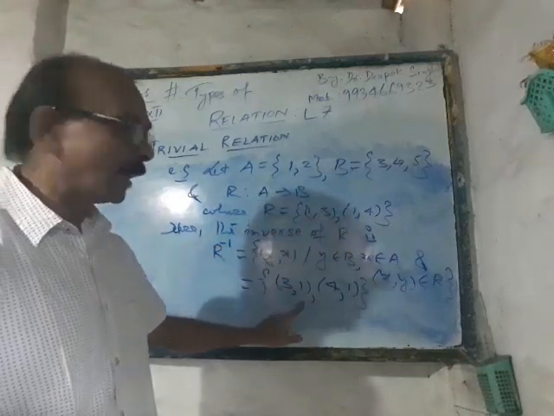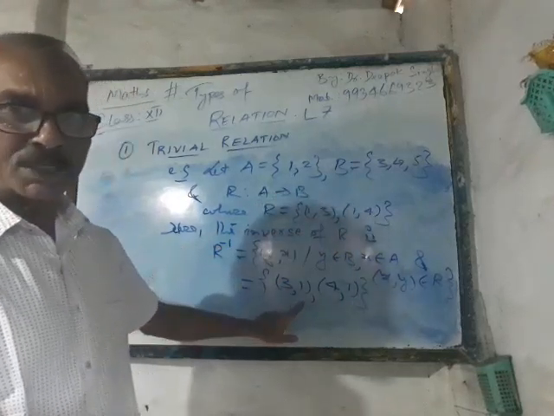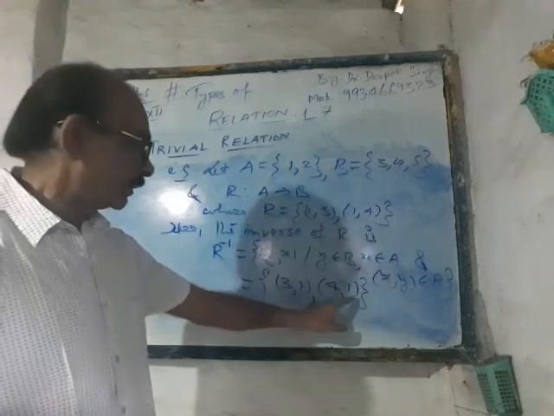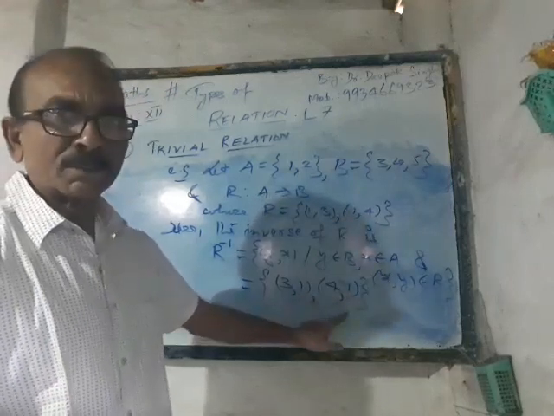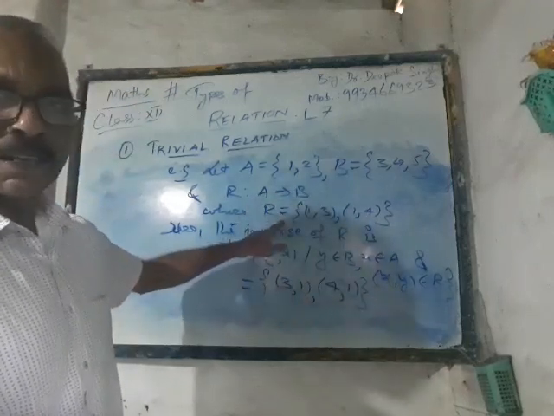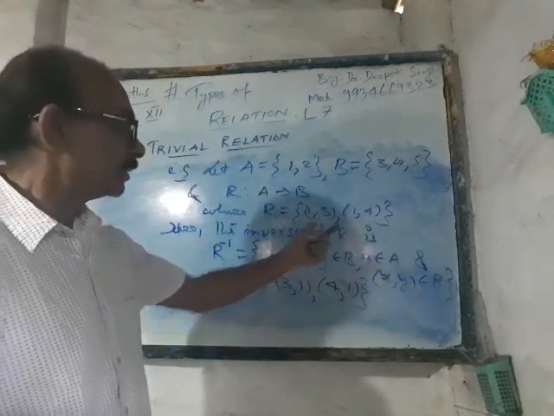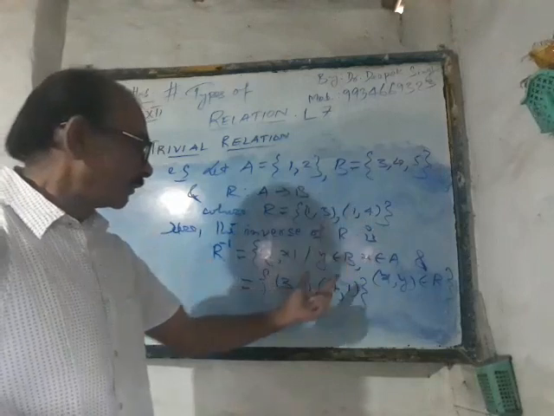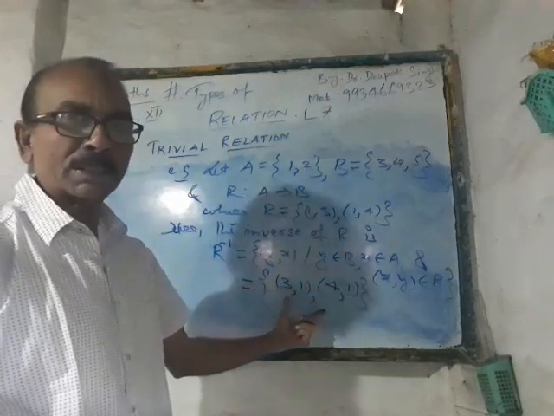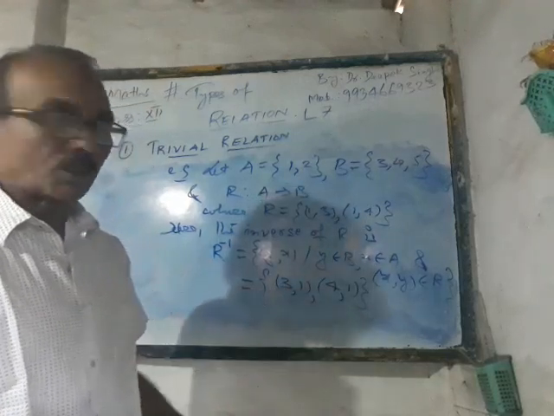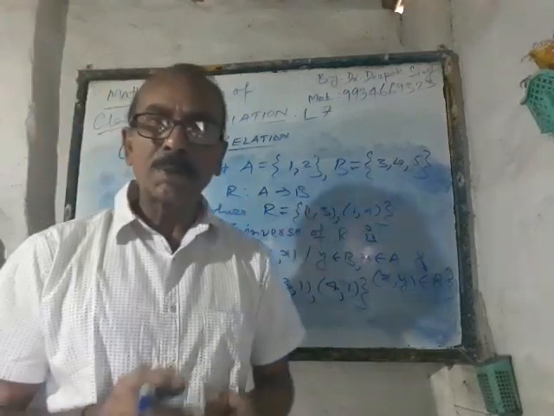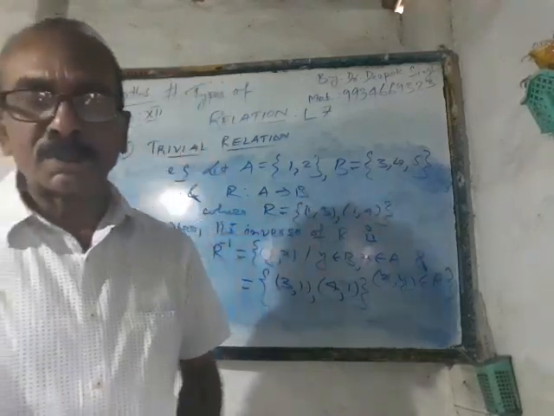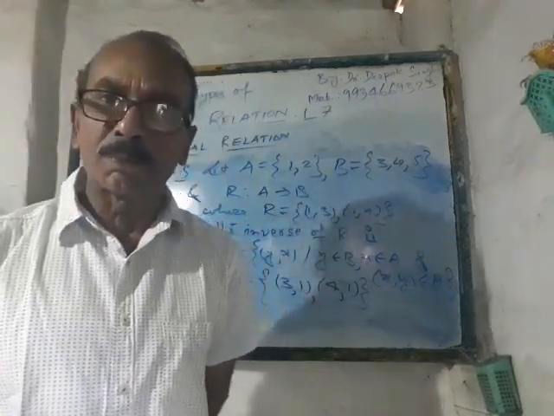And what is the range of R inverse? The set of second components in R inverse, that is {1}. Naturally, the domain of R is the range of R inverse. Likewise, the range of R containing the two elements 3 and 4 is the domain of R inverse containing the elements 3 and 4. So from this we observe that the domain of R is equal to the range of R inverse and the range of R is equal to the domain of R inverse.